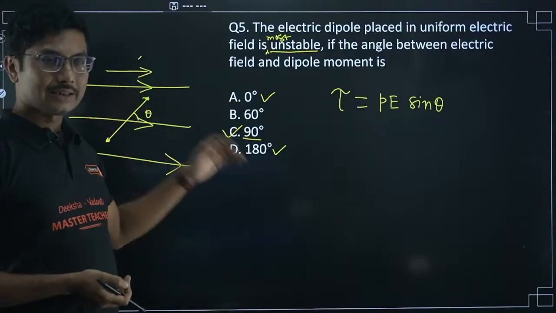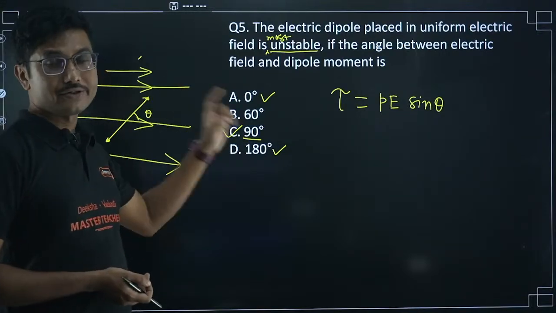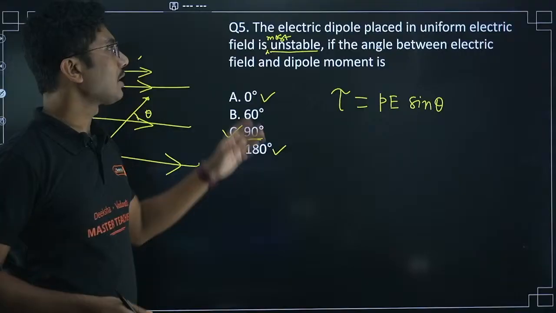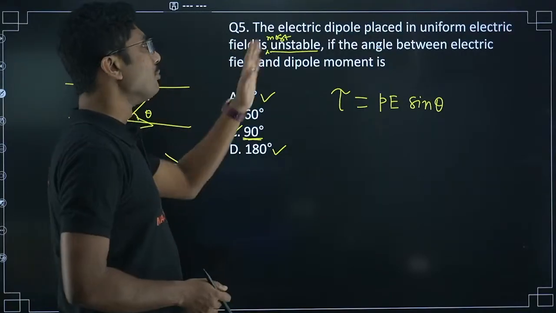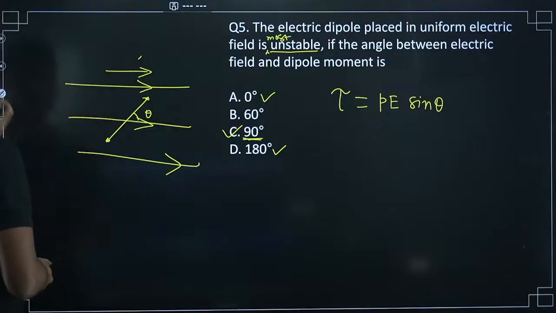90 degree is the answer. 60 degree is in between 0 and 90. Even if it is unstable, it is not as unstable as 90 degree. 90 degree is most unstable. The question language should be most unstable. So most unstable is only at 90 degrees.